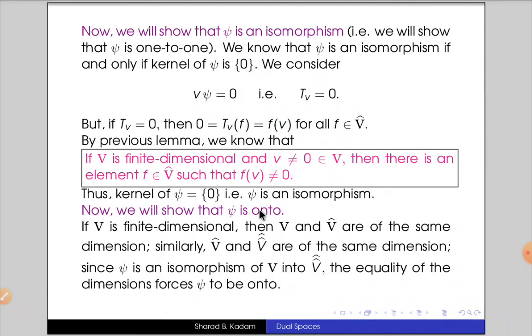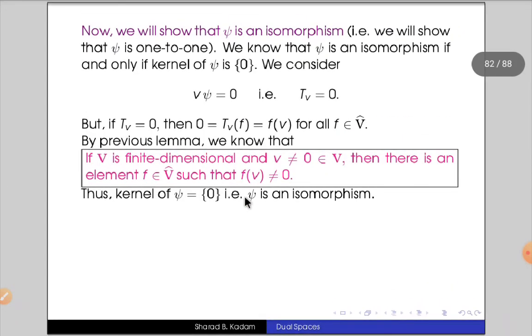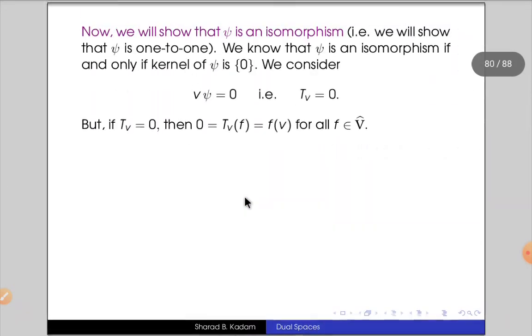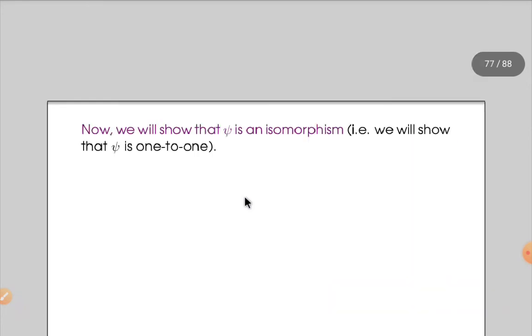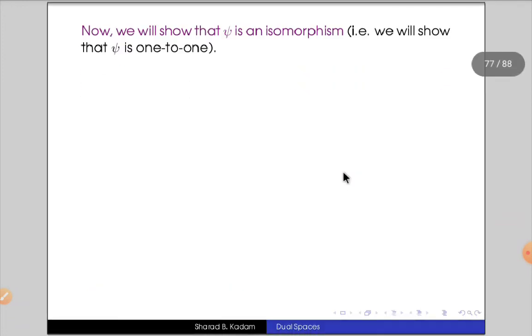So thus we have shown that if V is finite dimensional, then psi is an isomorphism of V onto V double hat.